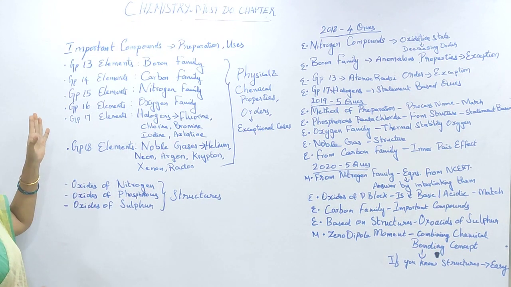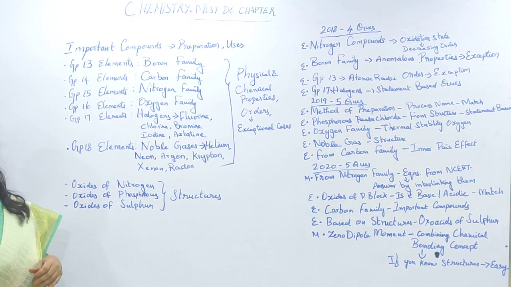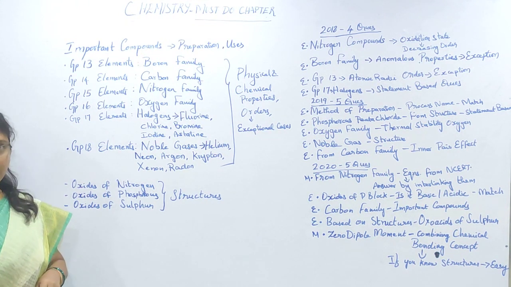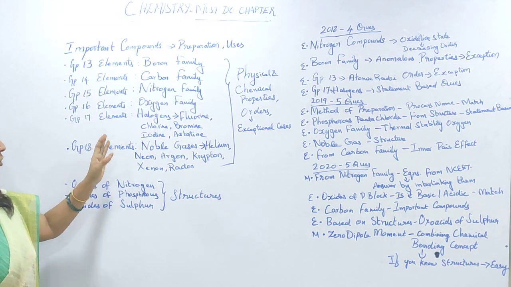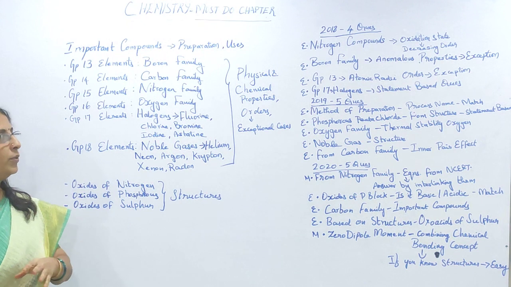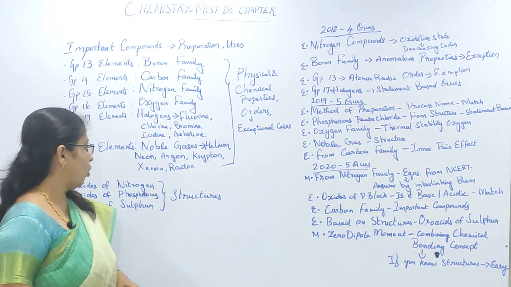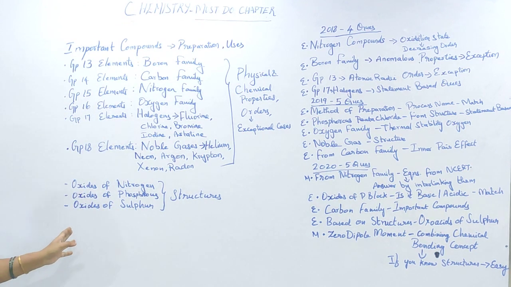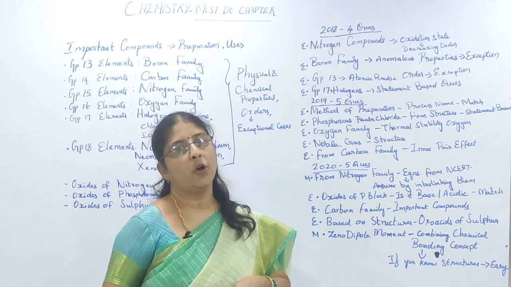Again, this chapter includes the elements from groups 13 to 18, 6 groups including boron, carbon, nitrogen, oxygen, halogens and noble gases. Here you should be thorough with the important compounds, their preparation, uses, all those things. And when you are talking about these elements, you should be thorough with the physical and chemical properties, orders, exceptions to orders. Other than that, oxides of nitrogen, phosphorus, sulfur and their structures. These are the areas and it covers the complete P block elements.